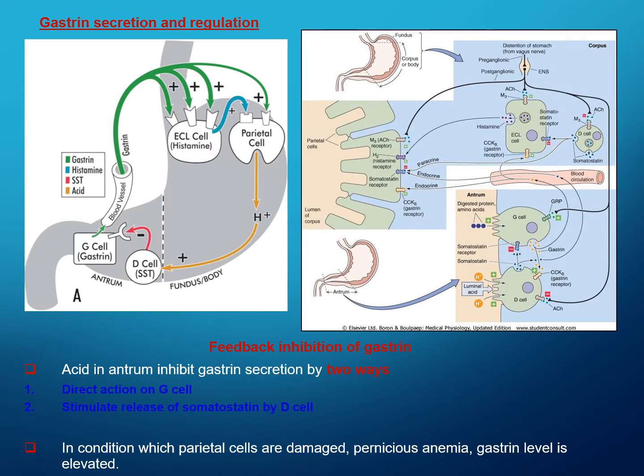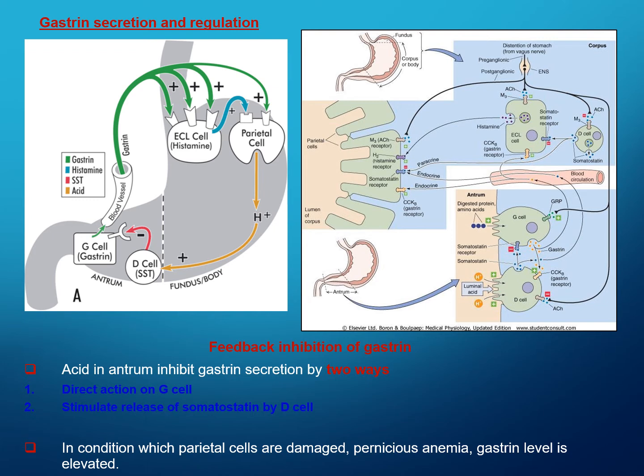The next slide shows the secretion of gastrin and its regulation. First, the G cells produce gastrin, which travels via blood vessels in the stomach and enters the ECL cells and parietal cells. At the same time, gastrin is not released when the antrum is rich in acid.